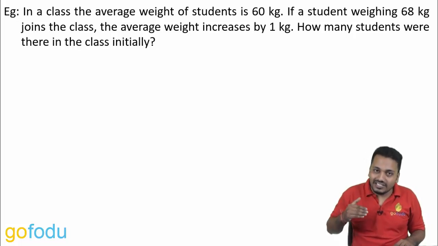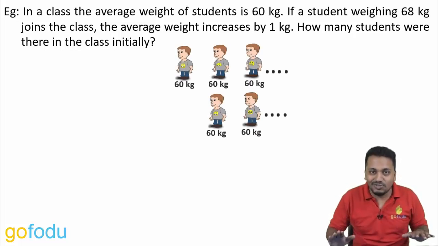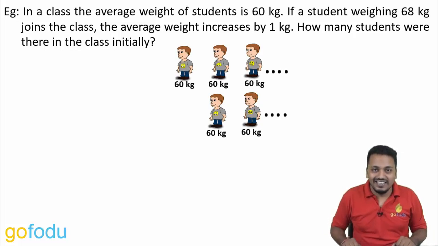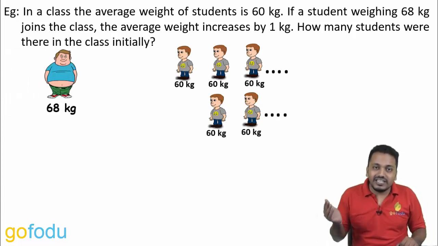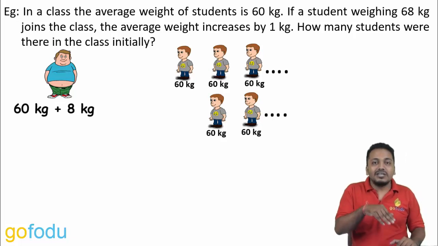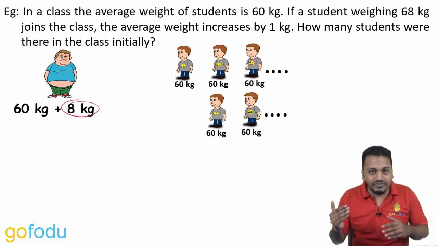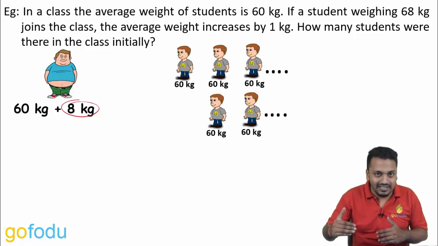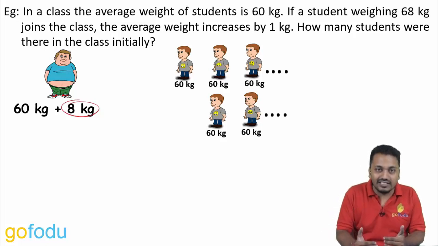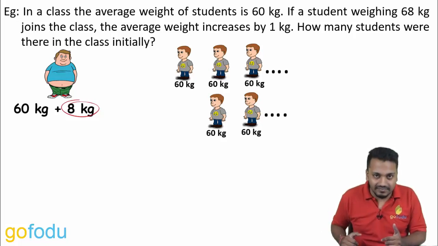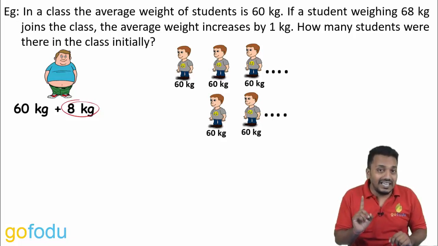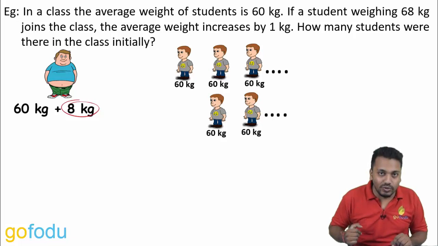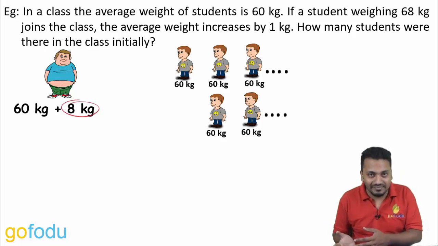But as the average is 60, we assume each student to be of 60 kg. The new student is of 68 kg. After making his weight 60 kg, we have a surplus of 8 kgs, which we are going to distribute evenly such that each student in the class weighs 61 kg, which is the new average. So we have to give 1 kg each to each student, including the new joinee.